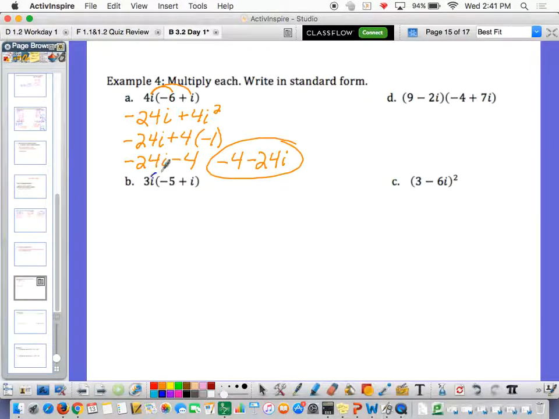Okay, on B, distribute. This might be where you pause the video and try a few on your own. I'm obviously not there to make you do it, but your choice.